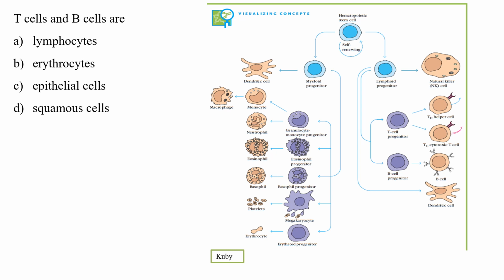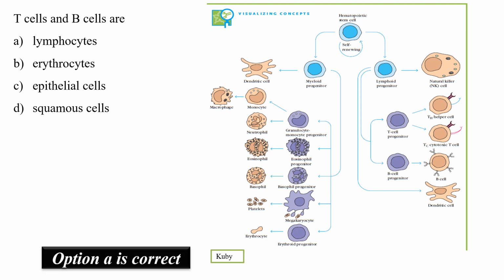Now why are they called lymphocytes? Because they arise from lymphoid progenitor cells. Apart from this lymphoid progenitor cell, we have the myeloid progenitor cell also. In one of the papers they asked about the myeloid lineage, so one has to know also that the myeloid progenitor cell gives rise to dendritic cells. Apart from dendritic cells, we have granulocytes like monocytes, eosinophils, basophils, and megakaryocytes, which ultimately give me platelets, and ultimately yes, erythrocytes also. So yes, for this question the answer is option A, lymphocyte.